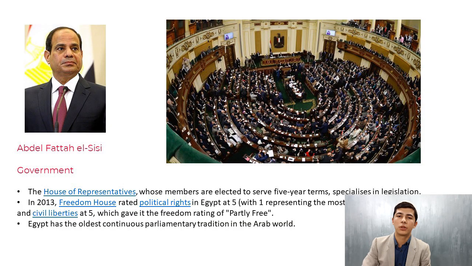On this slide you can see the president of Egypt, who is Abdel Fattah el-Sisi, but the government, the House of Representatives, whose members are elected to serve 5-year terms, specializes in legislation. In 2013, Freedom House rated political rights in Egypt at 5, with 1 representing the most free and 7 the least, and civil liberties at 5, which gave it the freedom rating of partly free. Egypt has the oldest continuous parliamentary tradition in the Arab world.